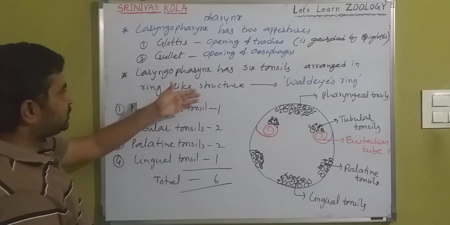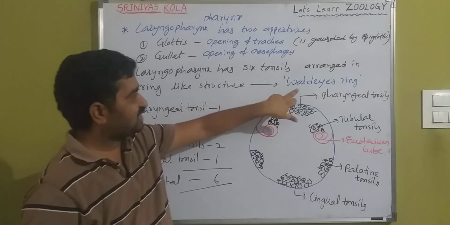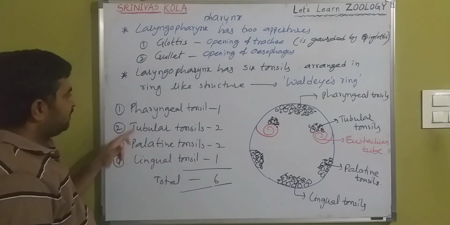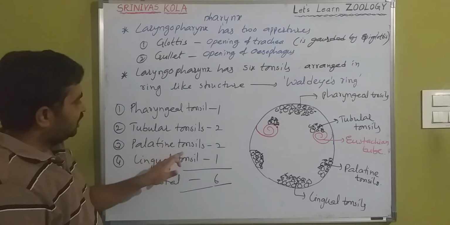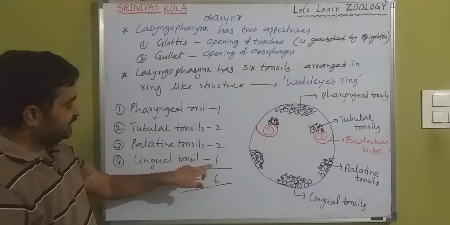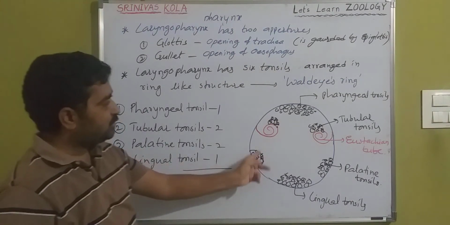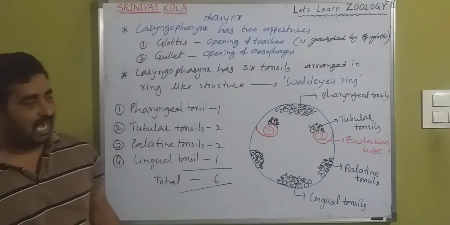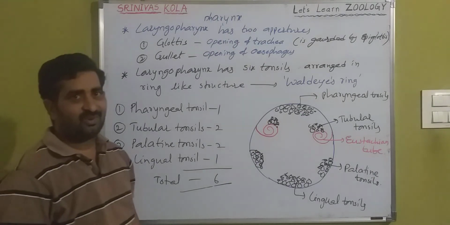These are the 6 tonsils arranged in a ring-like structure, and that ring-like structure is called the Waldeyer ring. Pharyngeal tonsil single, tubal tonsils 2, palatine tonsils 2, and lingual tonsil single. Total 4 types and 6 in number. This is the complete information about the pharynx. Thank you one and all. Bye bye.